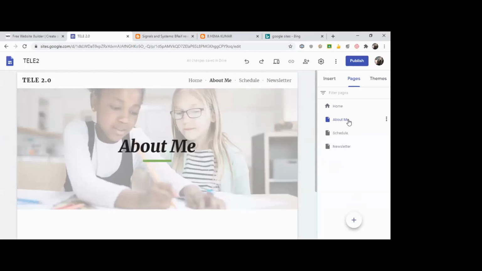First page is home, second page is about me, third is schedule, fourth is newsletter. Now this page I can again move. See the order in which it comes: home, about me, schedule, newsletter. Say I want my about me after schedule. What you have to do is just click and hold about me, drag it wherever I want to put it, and drop it.